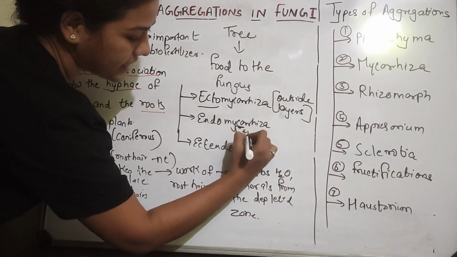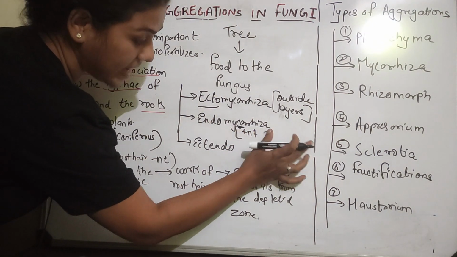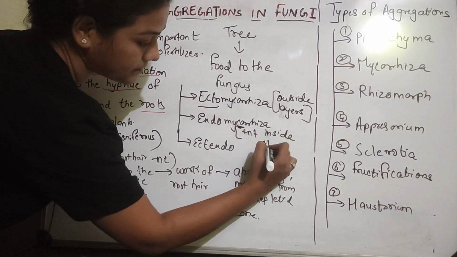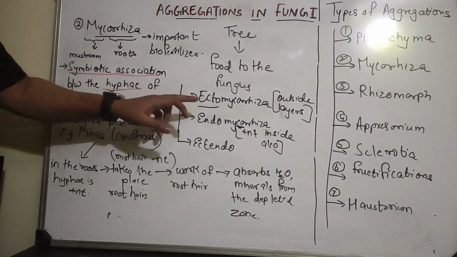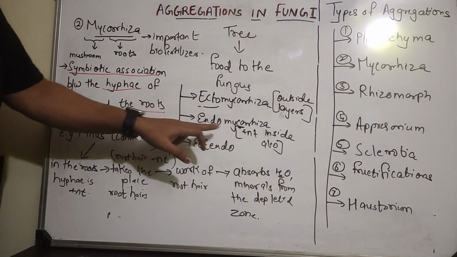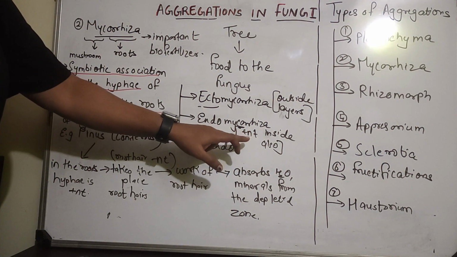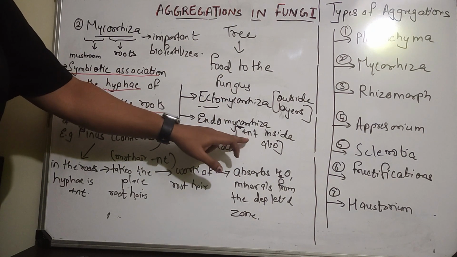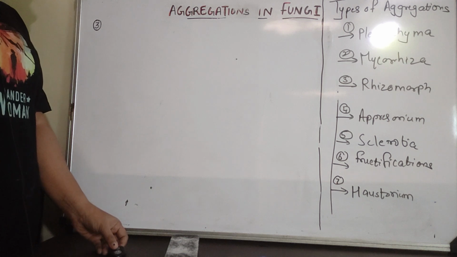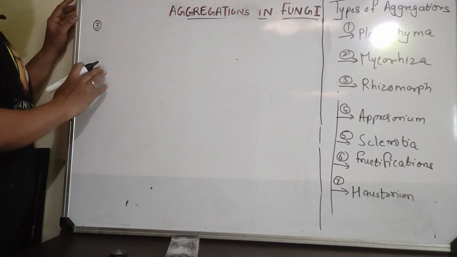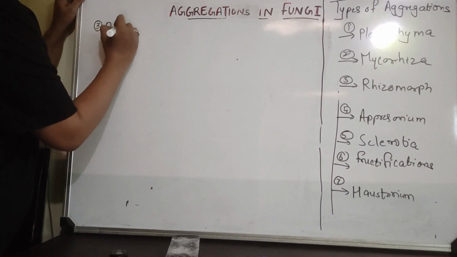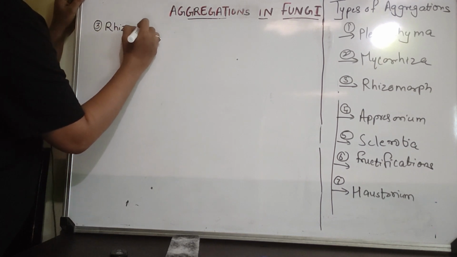Endo is present inside of the host cell as well, right? Ecto remains only outside, endo goes inside and goes through the epidermis, enters into the cortex, and it spreads inside. Okay, so let's start with the understanding of the third type of aggregation, which is called rhizomorph,